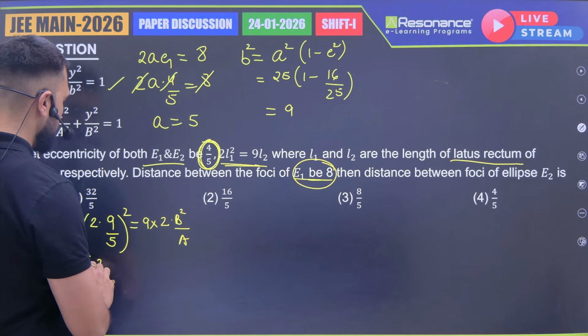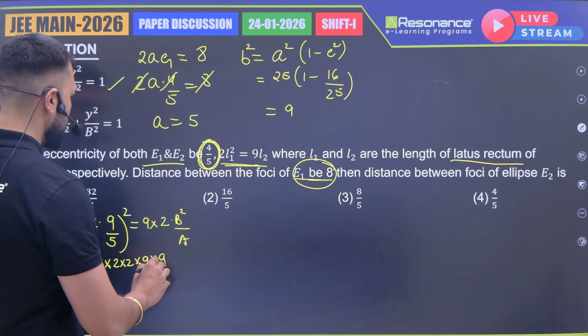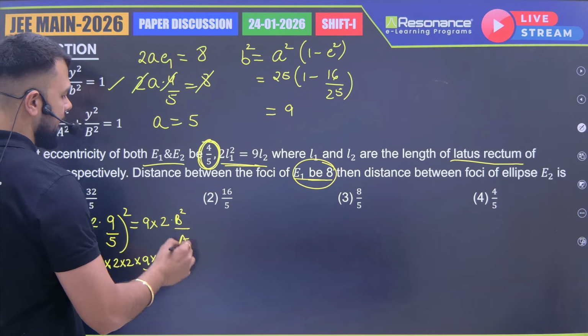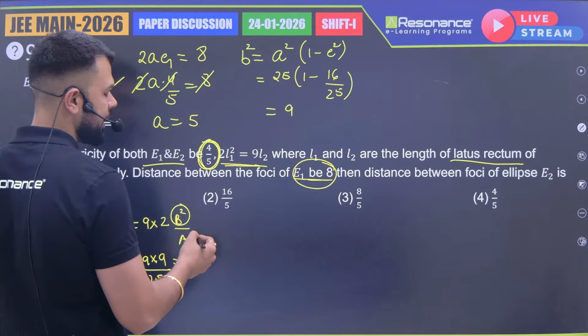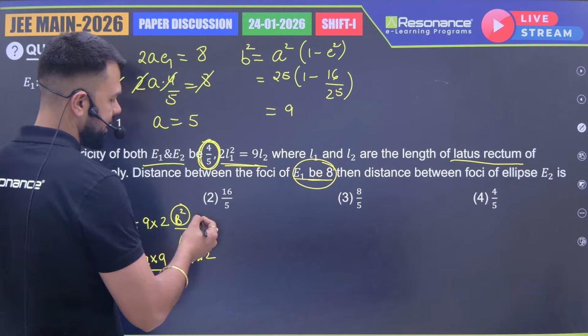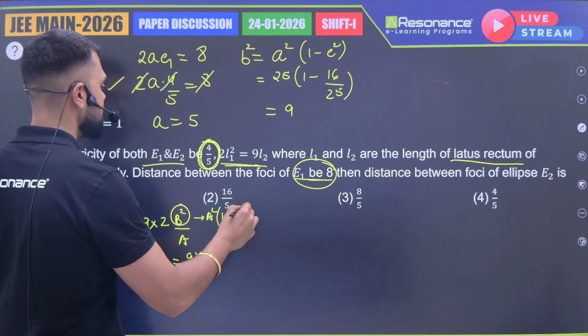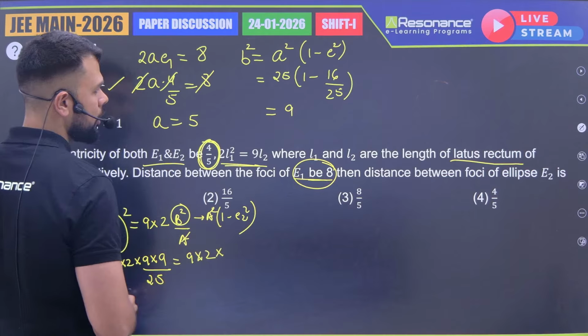I'll be getting 2 into 2 into 2 into 9 into 9 upon 25 is equal to 9 times of 2, right? This B square I can write as what? A square into 1 minus E2 square, right? Now this A square, this will be written as what? A square into 1 minus E2 square. So this and this cancel. So I'll be left with A, right?